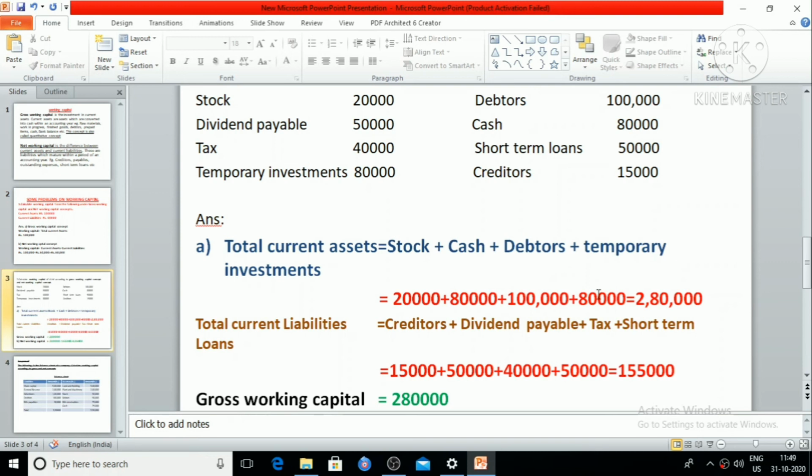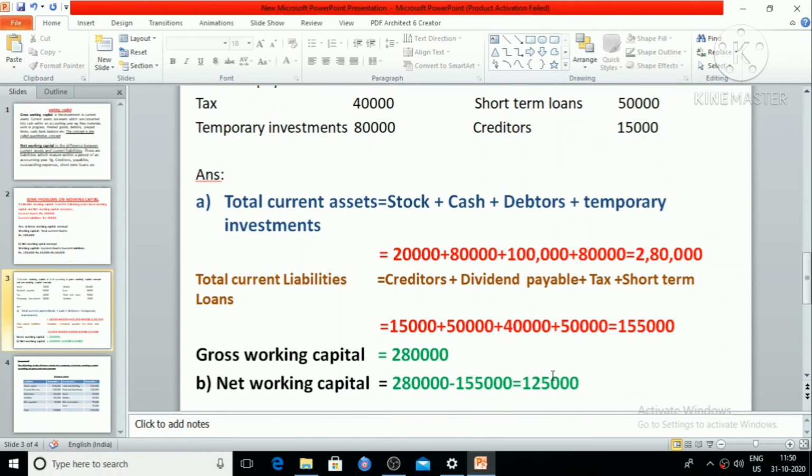Like that, we also find out the total of current liabilities. We have creditors, short-term loans, tax liability, dividend payable, etc. So creditors plus dividend payable plus tax plus short-term loans, it would be 1,55,000.